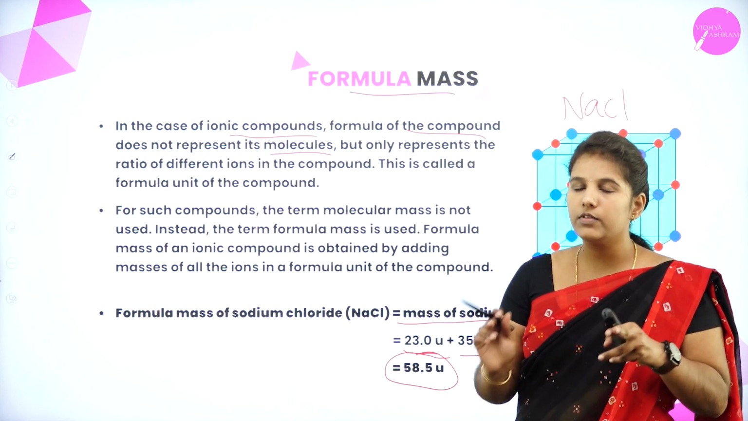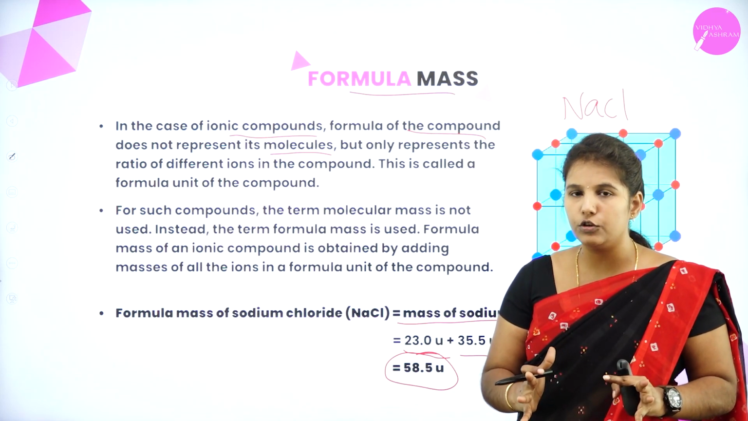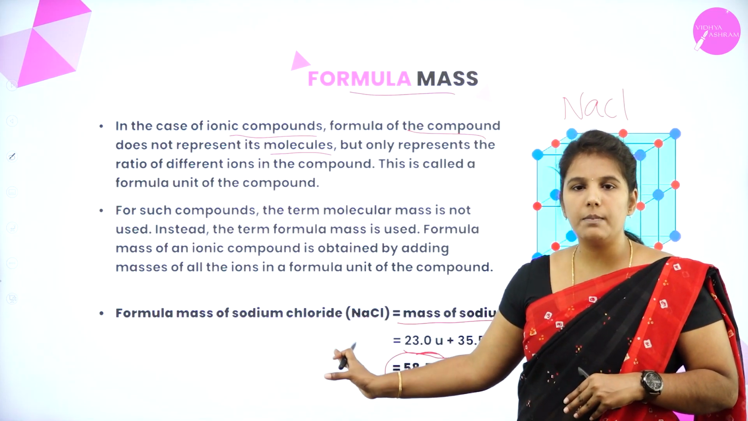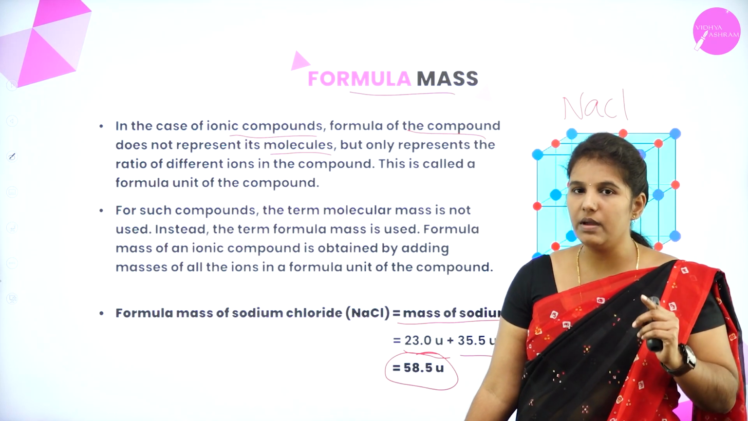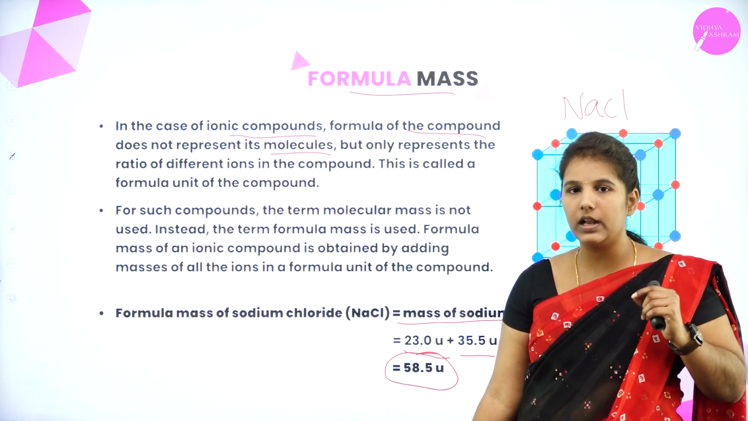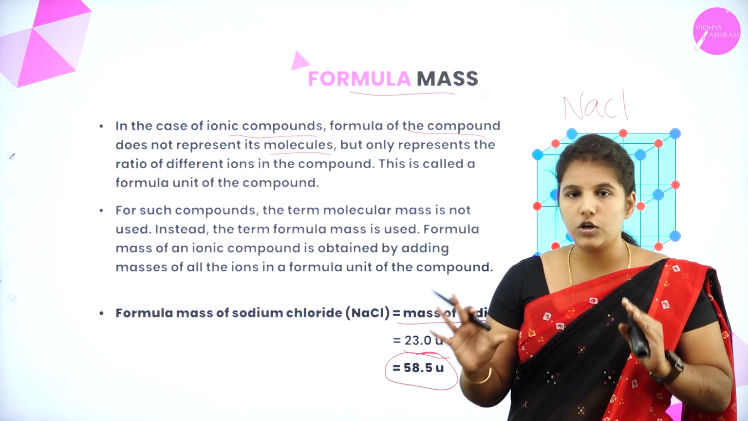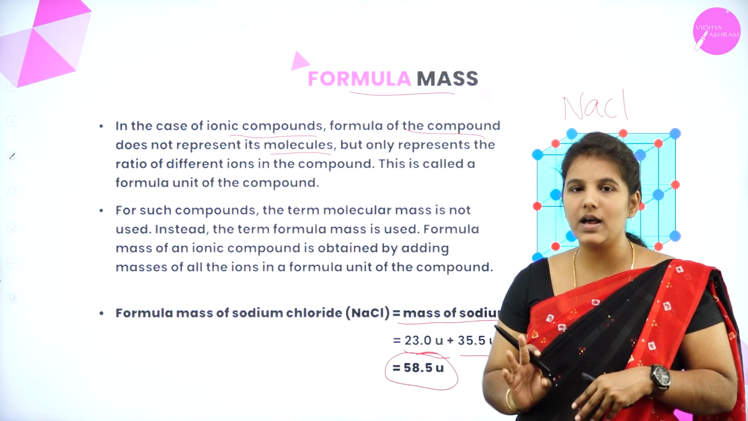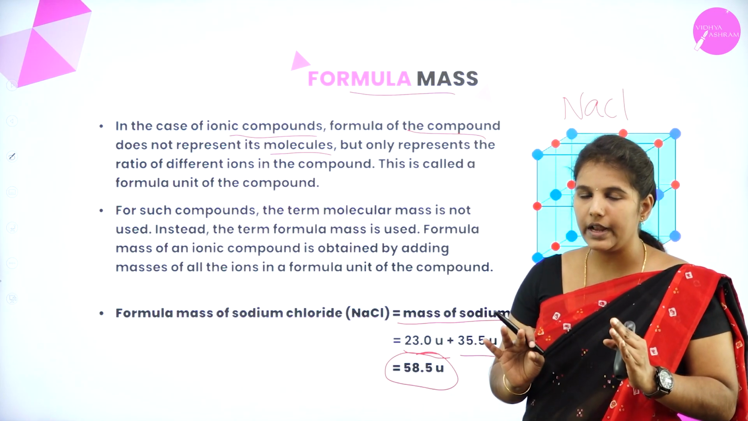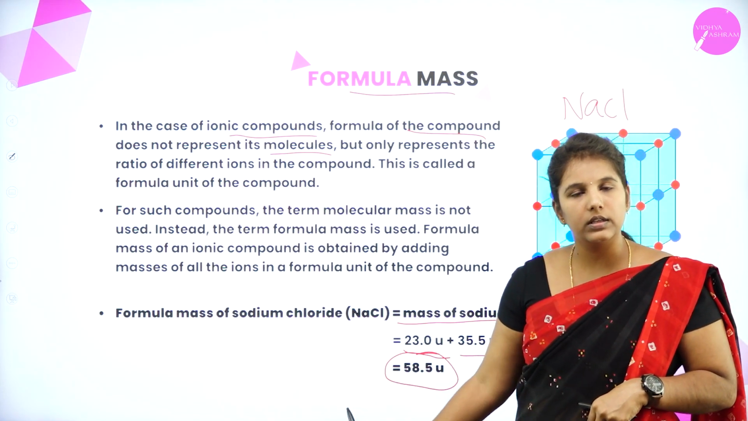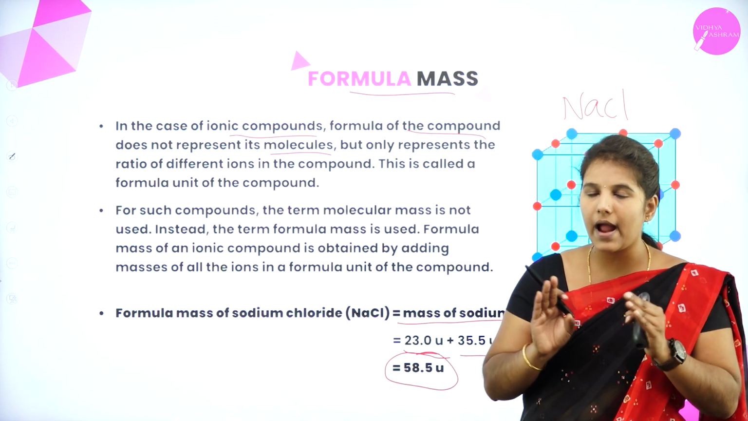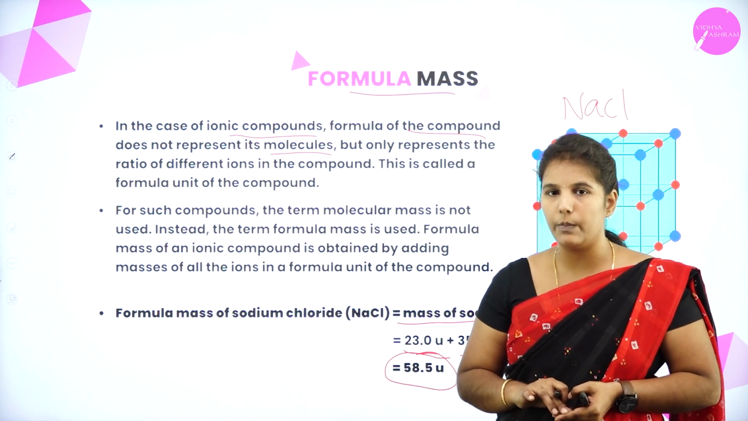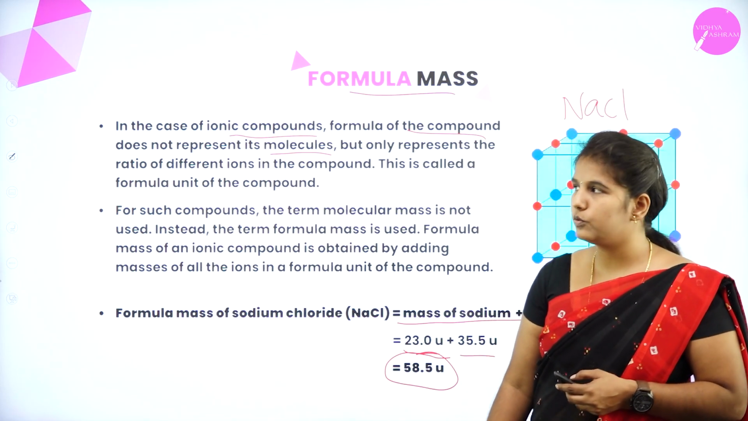This is how, if the compound given is ionic, we use formula mass. Remember, we should not say it is a molecular mass, because the constituent particles are ions. That is why we are using formula mass as a new terminology. Simply by adding the masses, you will get the formula mass of the given compound. This is all about today's session.